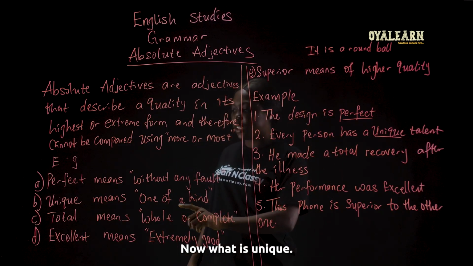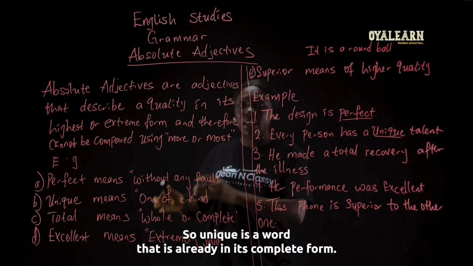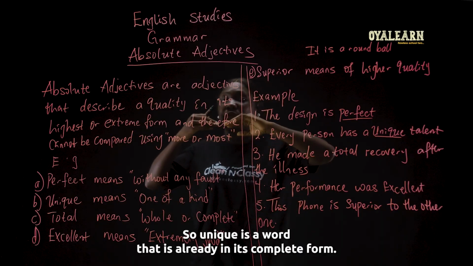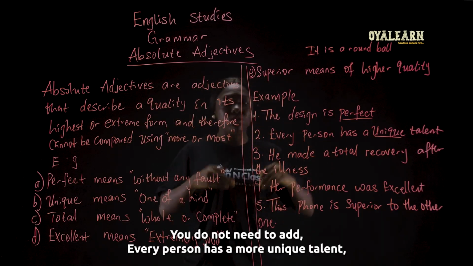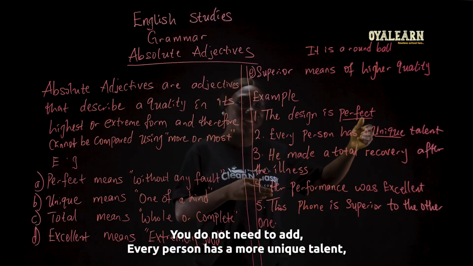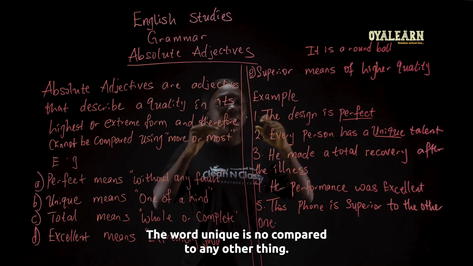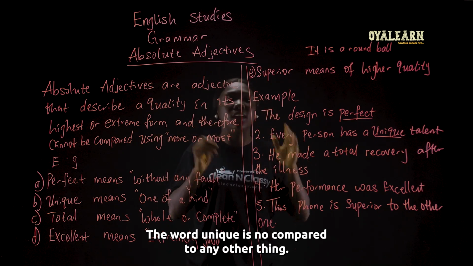Now, what is unique? Unique means one of a kind. So, unique is a word that is already in its complete form. You do not need to say every person has a more unique talent or every person has a most unique talent. The word unique is not compared to any other thing.